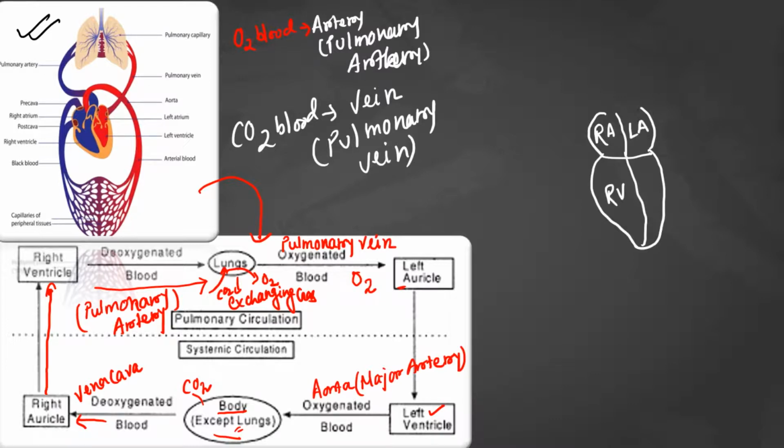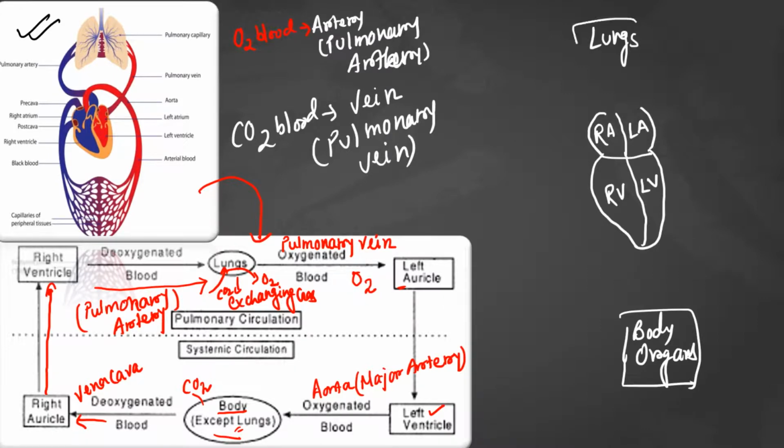This is left ventricle. And here we will write body organs, and here you will write lungs.